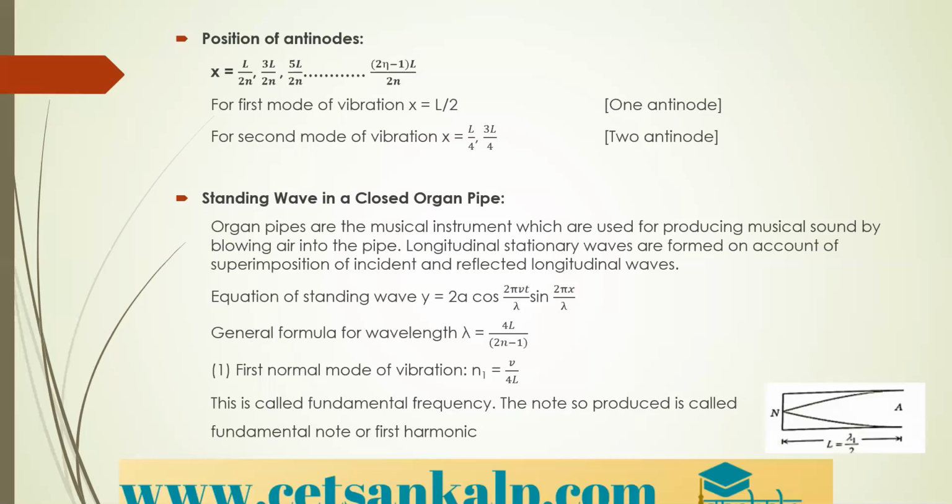The position of antinode is given by X equal to L divided by 2N, 3L divided by 2N, 5L divided by 2N, and so on up to (2N minus 1) into L divided by 2N. For the first mode of vibration, X is equal to L divided by 2. Okay.